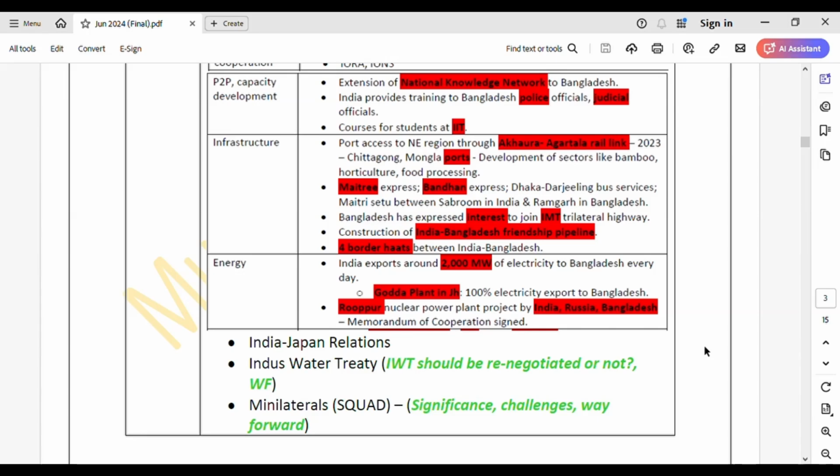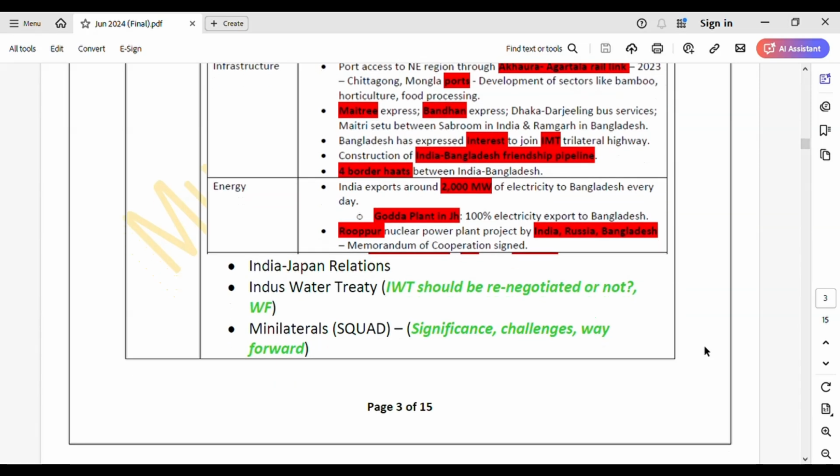Now coming to Indus Water Treaty, what you should be covering here. See, what is Indus Water Treaty, right? When was it negotiated? Like, World Bank brokered the negotiations of Indus Water Treaty between India and Pakistan, right? So just, what is it, right? And India has been recently demanding renegotiation of the treaty. So there could be a question, should the Indus Water Treaty be renegotiated, or should it not be renegotiated? Collect 5 pointers and then a way forward, right?